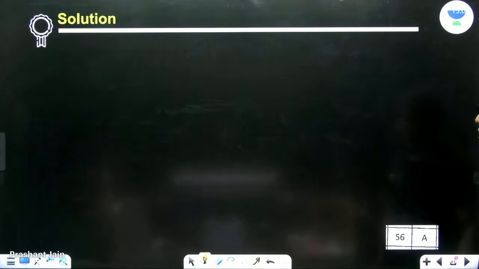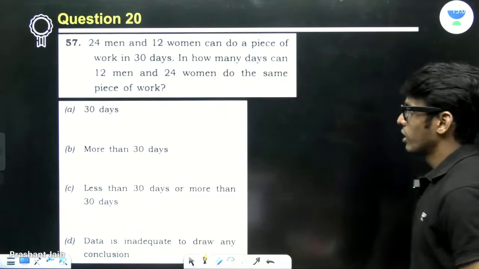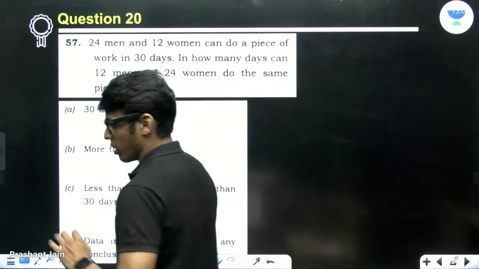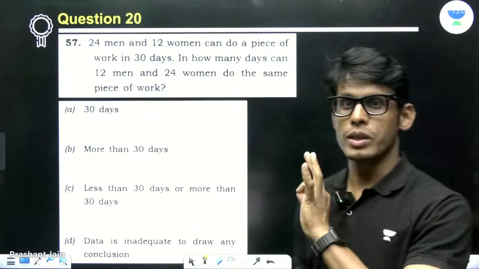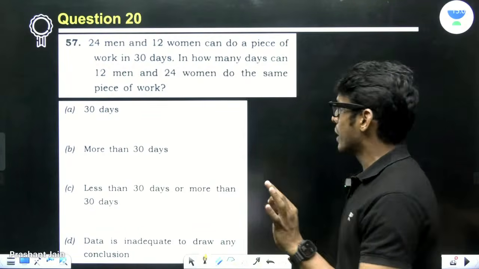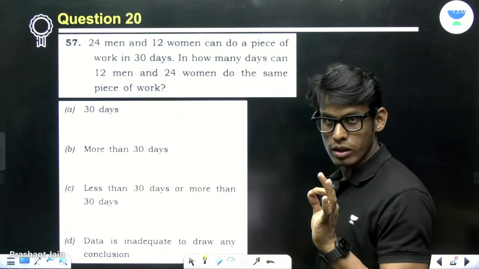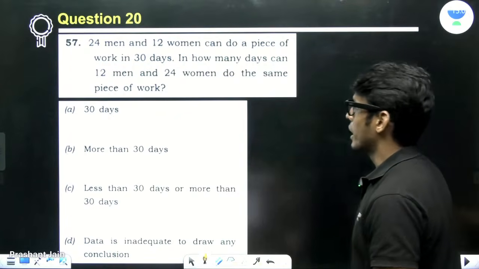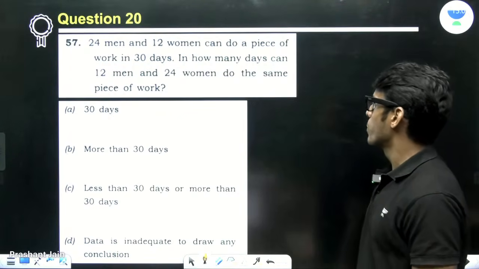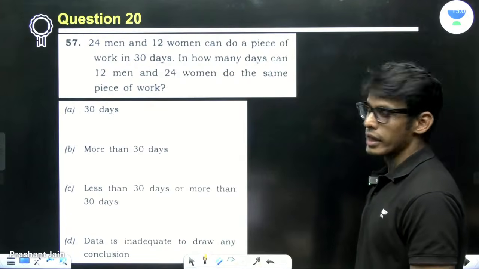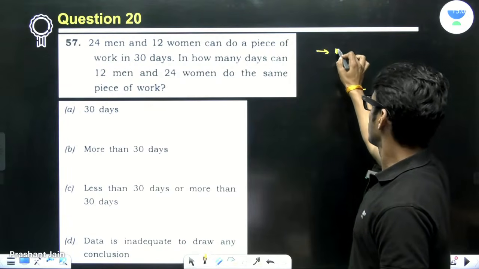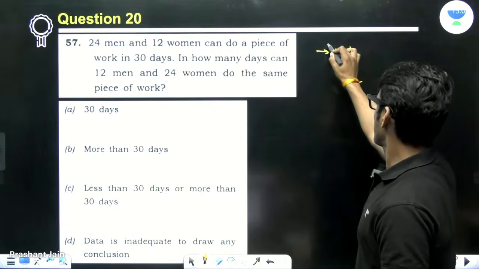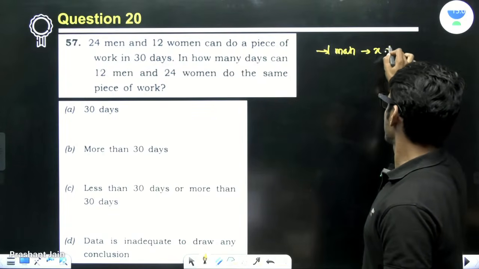Okay. Perfect. Now this problem, time and work. This problem has a very simple shortcut. I'm going to tell you that simple shortcut. 24 men and 12 women can do a piece of work in 30 days. So the shortcut is, let one man complete it in X days.